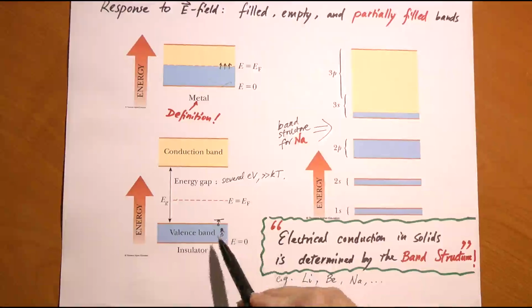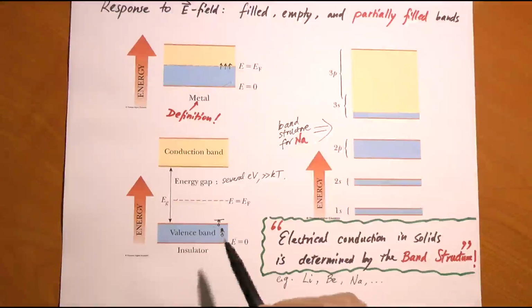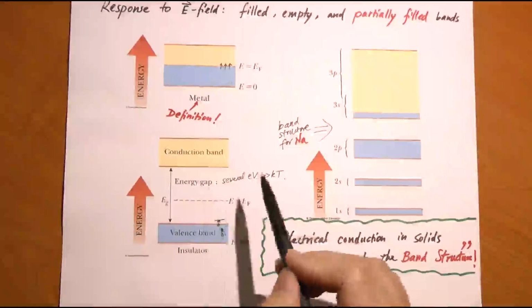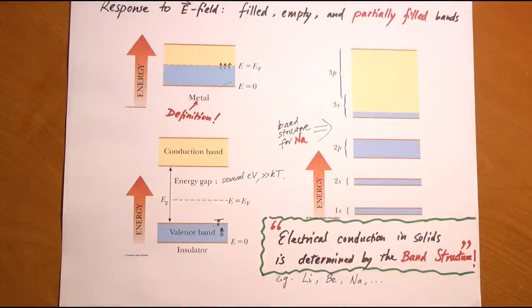So you see, a completely filled band behaves the same as a completely empty band in the sense that because of the Pauli principle, if you put it in the electric field, it cannot possibly do anything. It cannot conduct electricity.